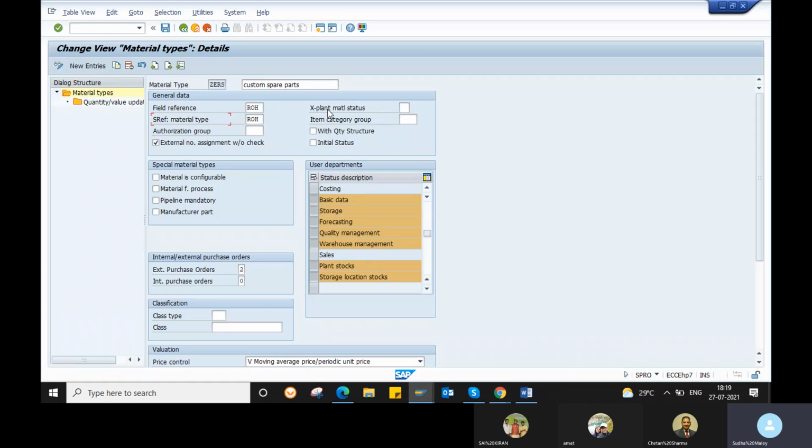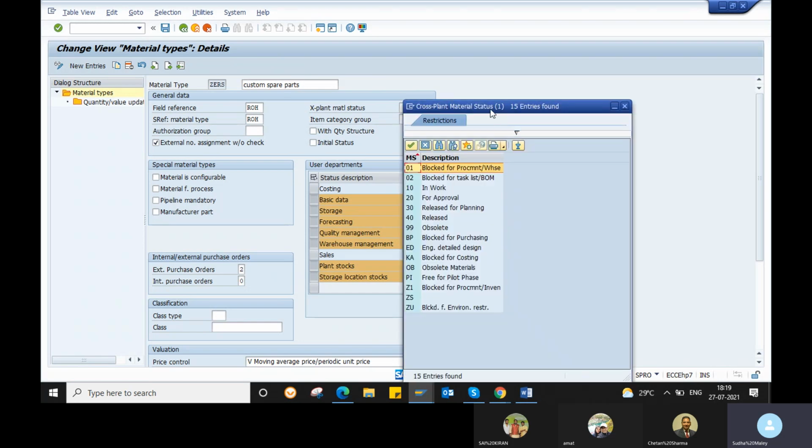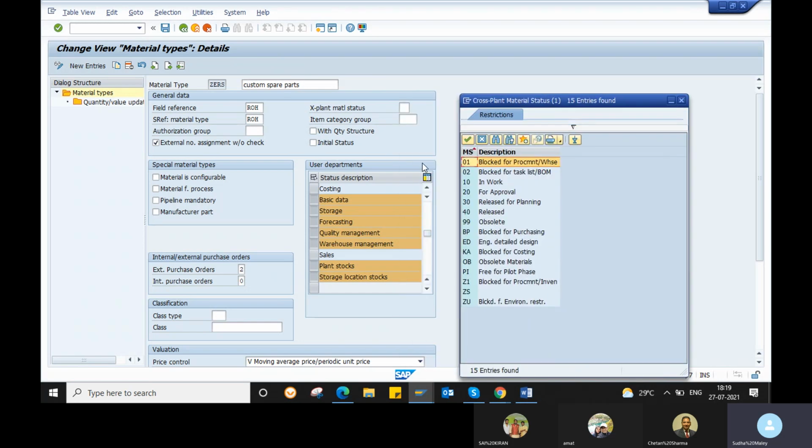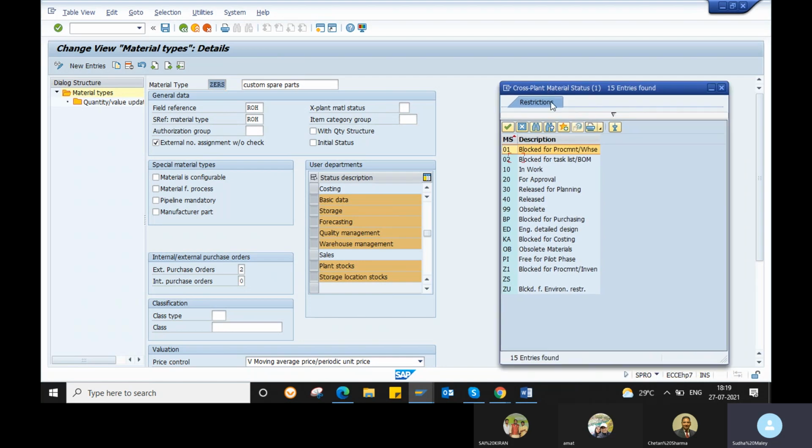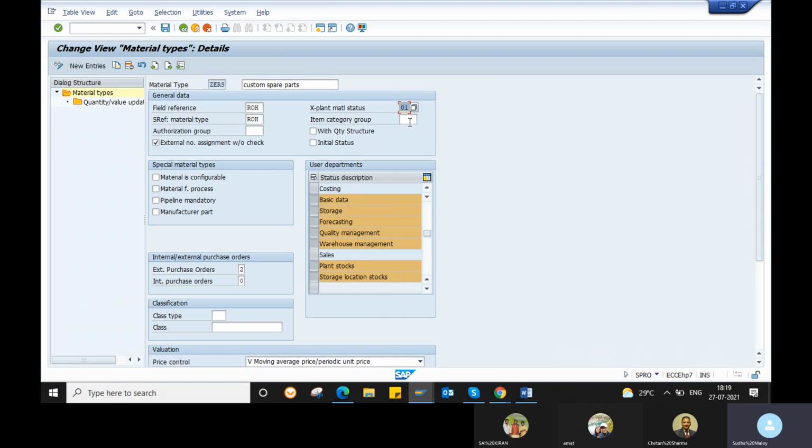And the next one is the cross-plant material status. The cross-plant material status is used if you want to block your materials. For example, there are old materials for this material type, and you do not want to use those materials or buy them again. So you can block them for procurement here.